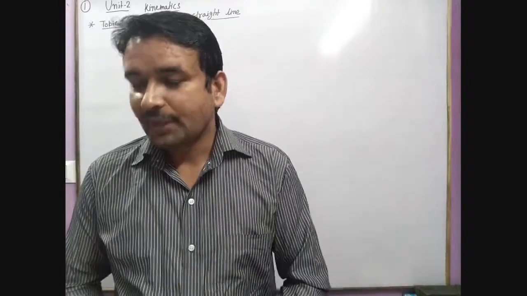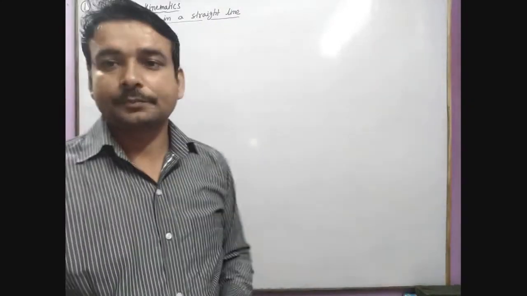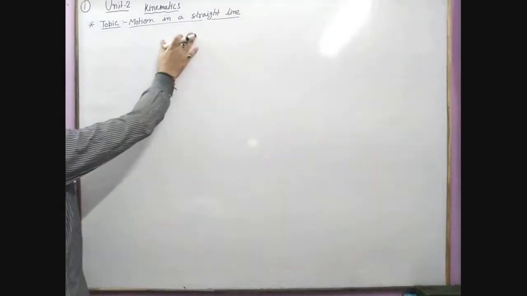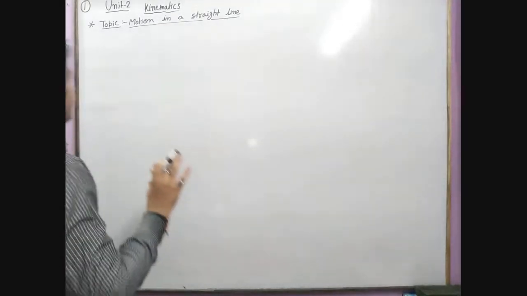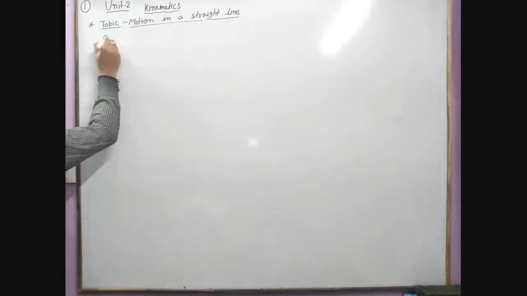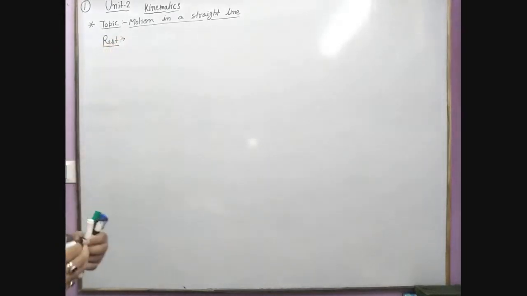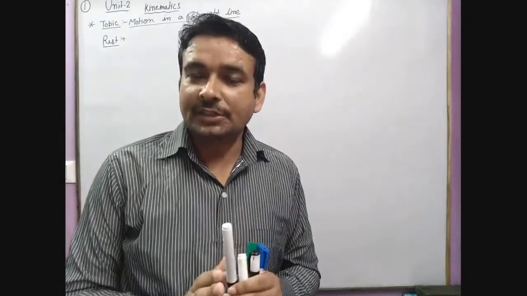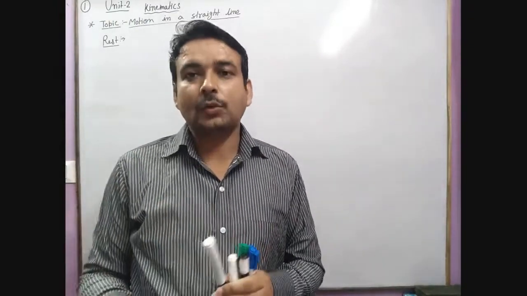The first topic is motion in a straight line. Before we learn about motion in a straight line, we need to know some related terms. First is rest. An object is said to be at rest when it does not change its position with passing time with respect to its surrounding.